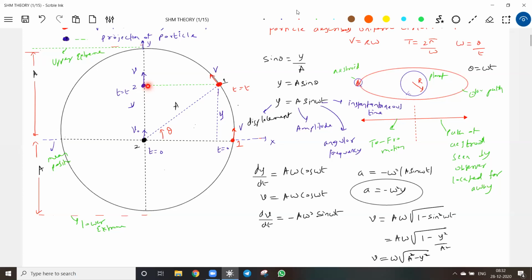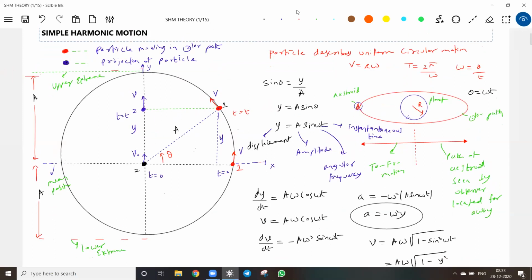The speed of the particle decreases. So what type of motion will the shadow describe? Non-uniform accelerated motion, not only uniform accelerated. Can you apply equations of motion to work out anything? No, we don't know equations of motion when it comes to SHM. So the shadow is describing a simple harmonic motion, or what you can call to and fro motion.